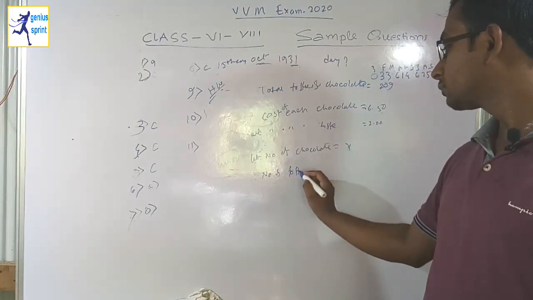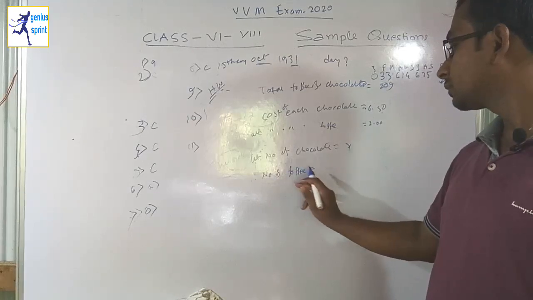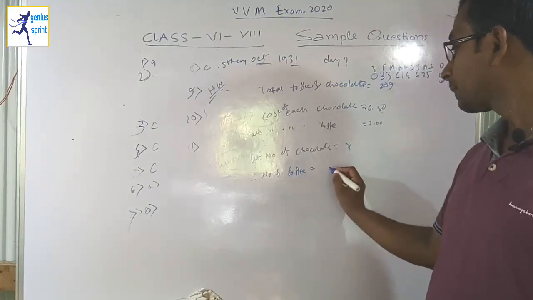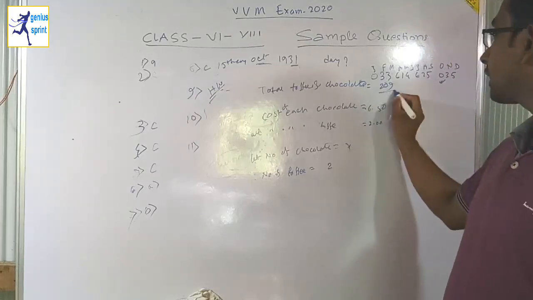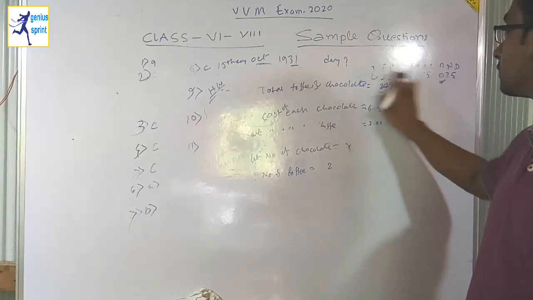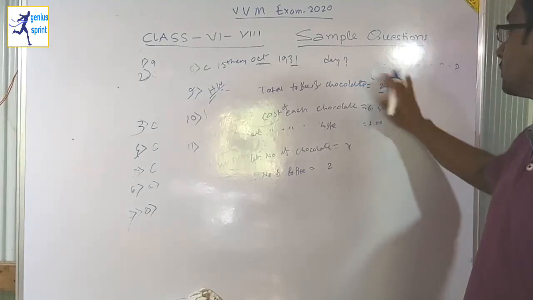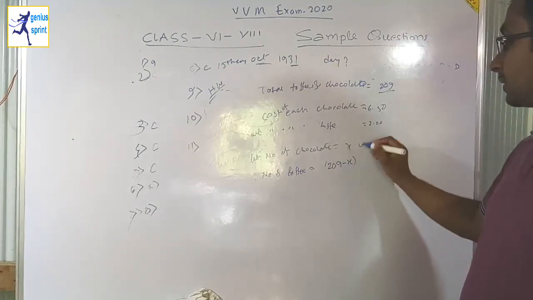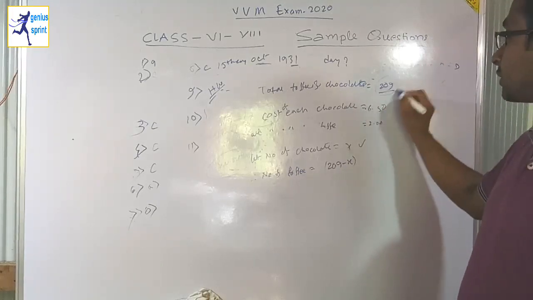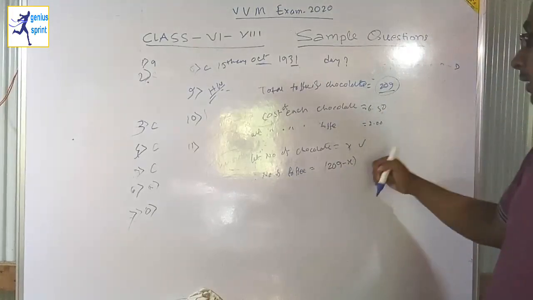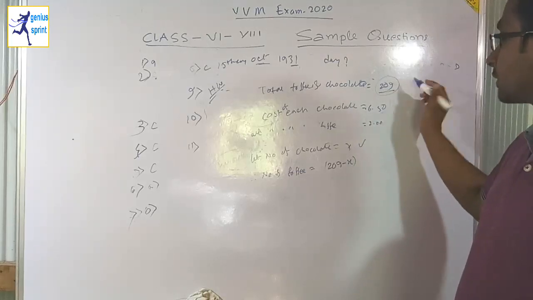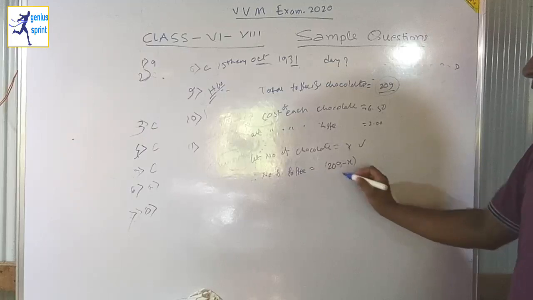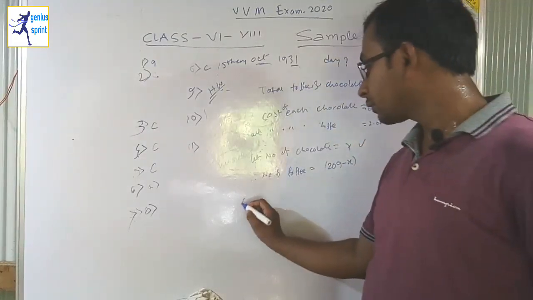Okay, so if the number of chocolates is equal to x, therefore the number of toffees is equal to how much? 209 minus x. Yes, because 209 is the total number of toffees and chocolates together. So from this total, we have to subtract the number of chocolates, then you will get the number of toffees.